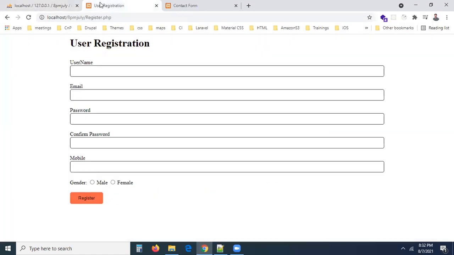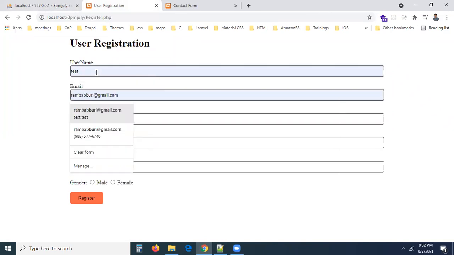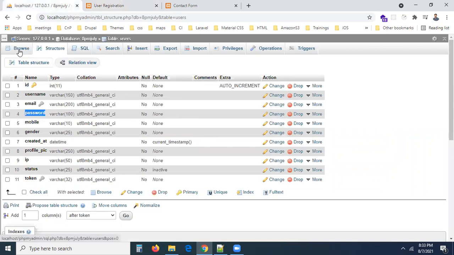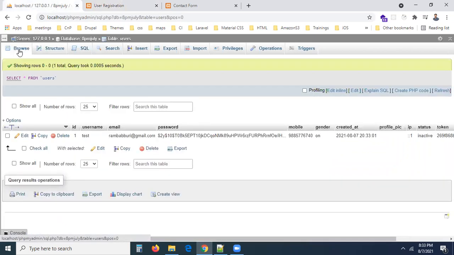Now you can see whether the record is going to be inserted or not. Let us insert some dummy data here. Password 123123. I'm taking some dummy mobile number, and you can take it without zeros in front of it. Okay, fine. I'm submitting this form. Submitted, data gone. You can go to the database and just refresh the page. Now you can see there is one record.